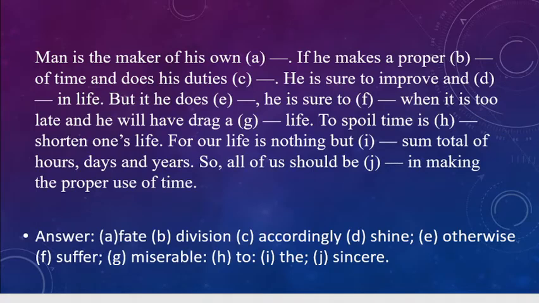I said it. To spoil time is to shorten one's life. For our life is nothing but the sum total of hours, days and years. So all of us should be sincere, alert, conscious in making the proper use of time. So you saw how exercise 2 is solved. Well, let's move to the next exercise.